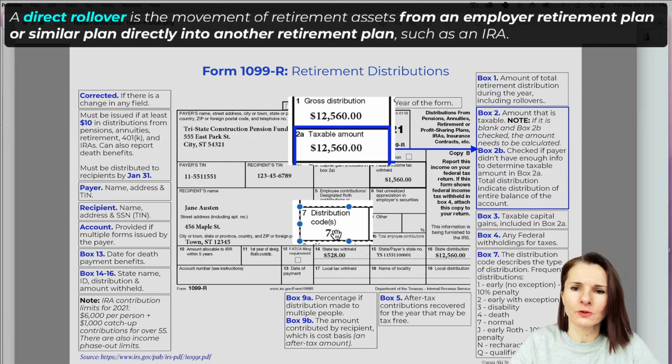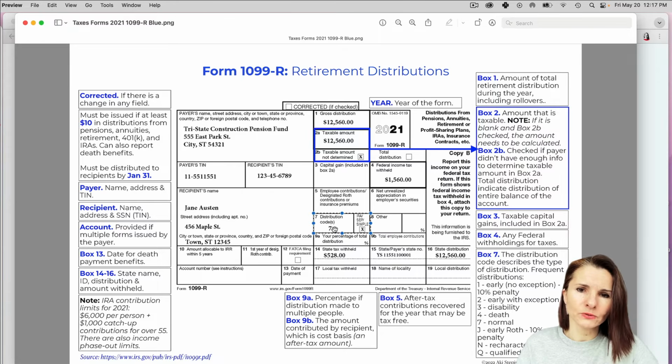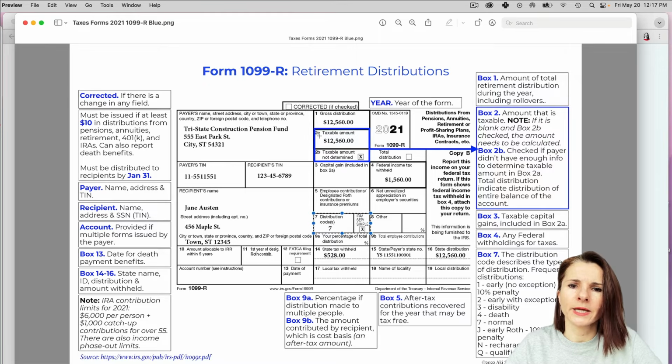And those are like the best rollover, when you roll over directly from an institution to institution, versus if you ask the retirement plan to send you a check and then you roll over, because then the institution doesn't know where it is going. Are you going to really put that back into another plan? So if you do a direct institution to institution rollover, the company who issues you this 1099-R will know that, and they can indicate right away on the 1099-R that there should be 0 taxable amount because it's a direct rollover to another plan. So that's important.